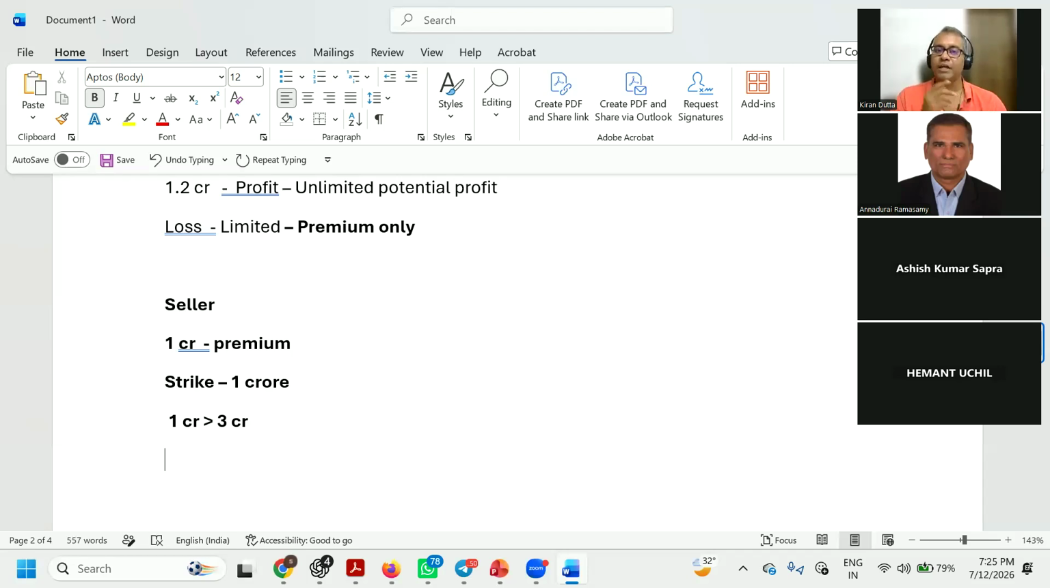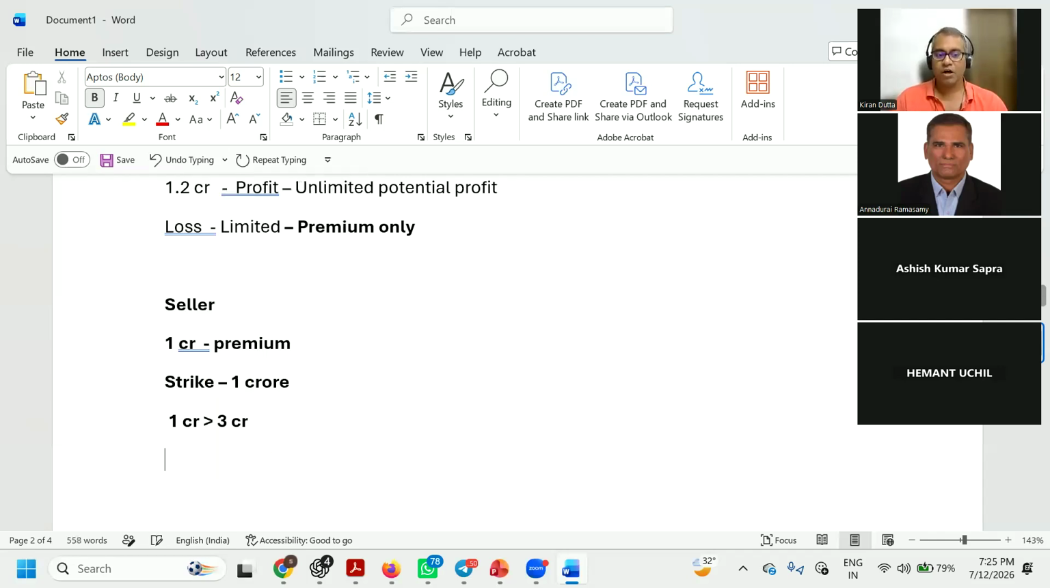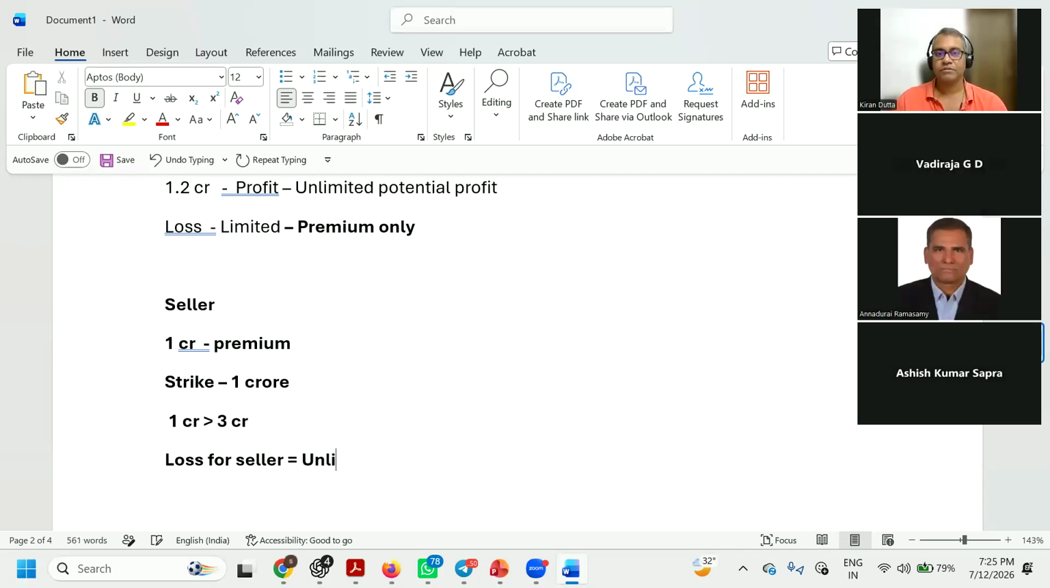The buyer will be like, arre, the property has increased, right? It is 3 crore now. So what will he do? He will come and execute the contract immediately, at the strike price of only 1 crore. So the loss for the seller is unlimited. Everyone getting it? The loss for the seller is unlimited.